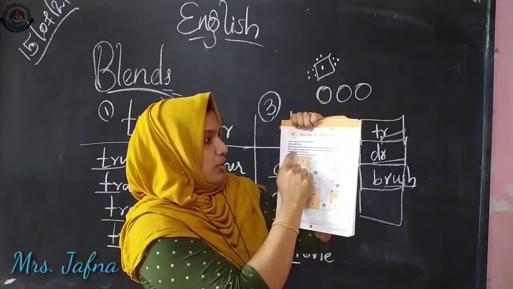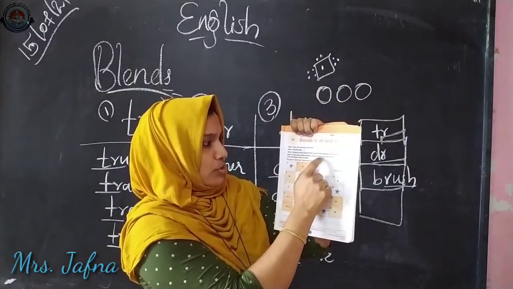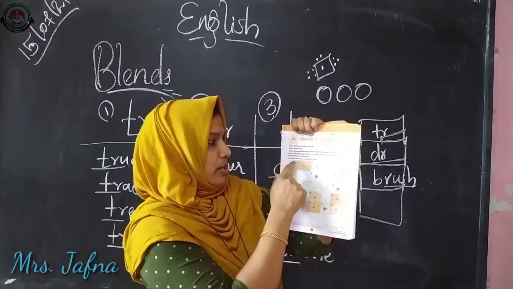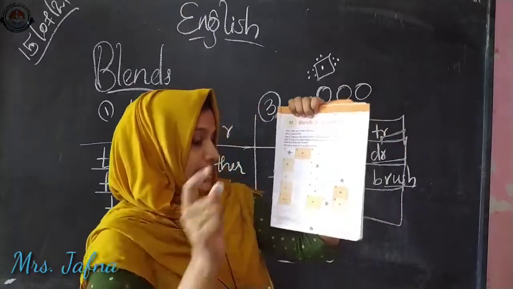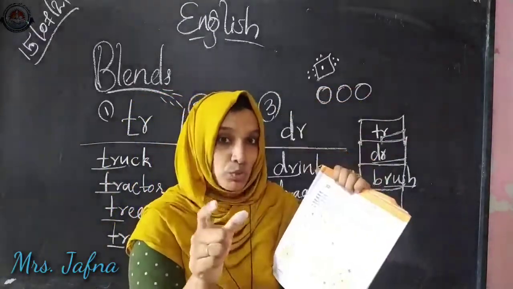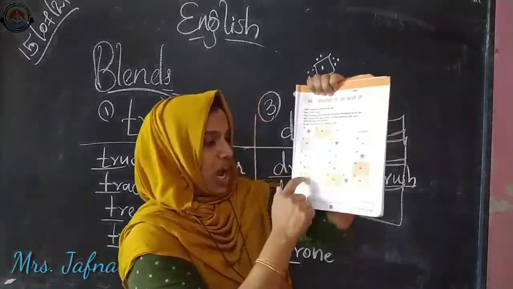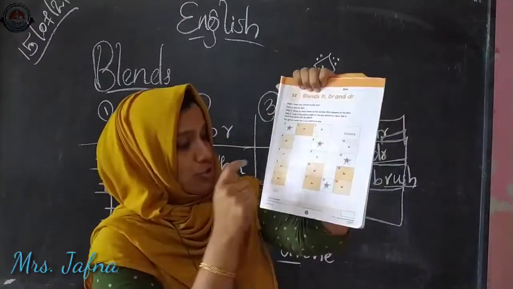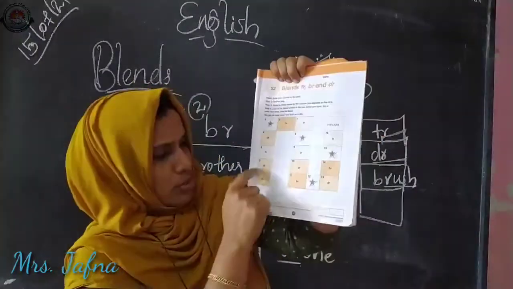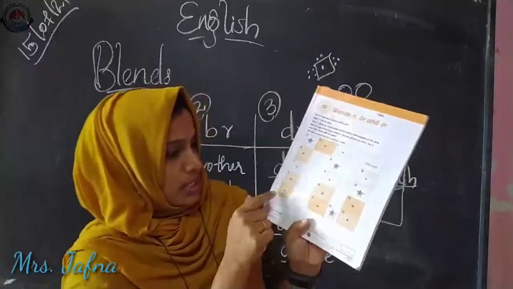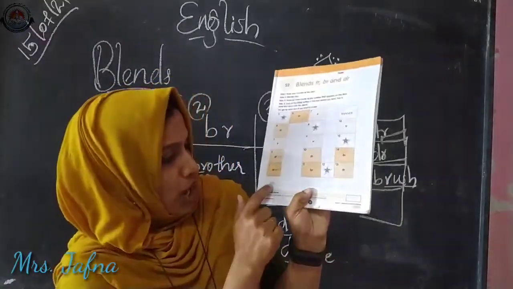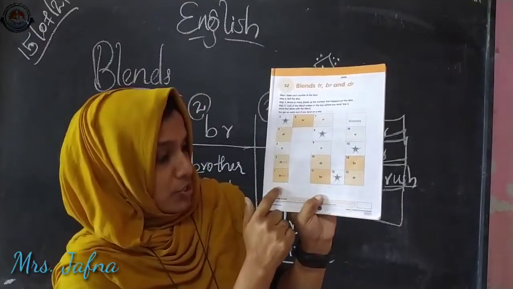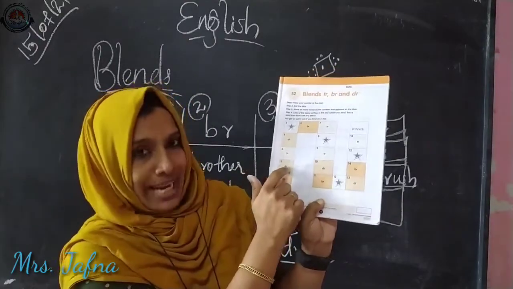Then step 4, look at the blend written in the box where you land. Say a word that starts with the blend. For example, if you roll the dice and get number 2, what will you do? You have to move 2 steps forward. So where will you reach? Yes, you will reach dr because you got number 2. So you have to move the counter from the starting point to the blend dr.